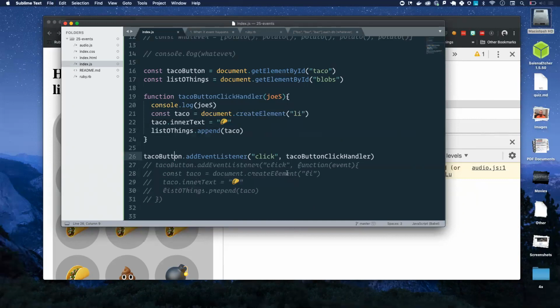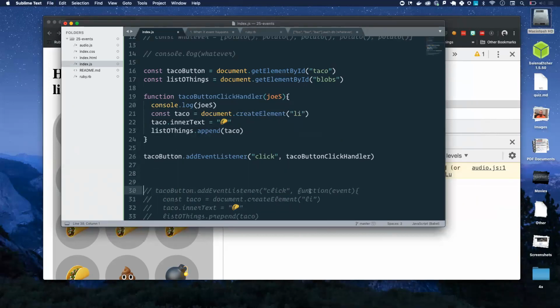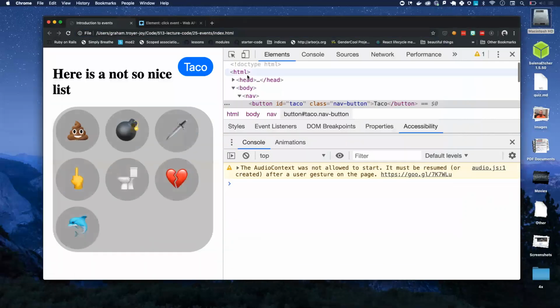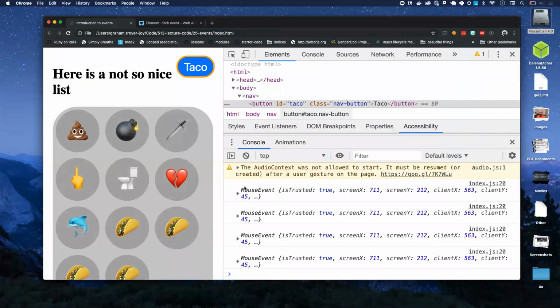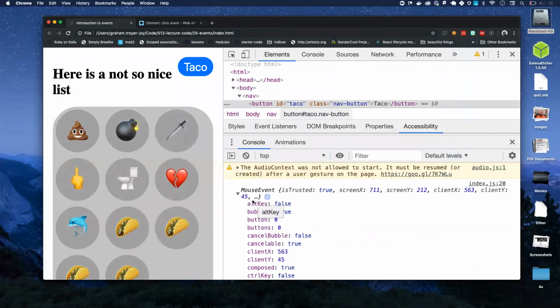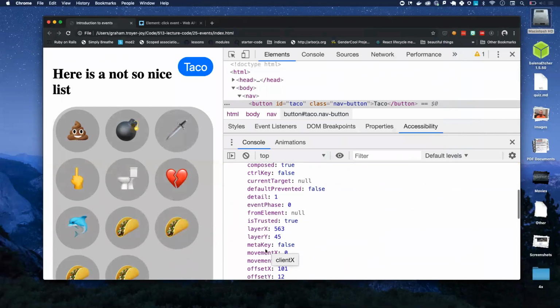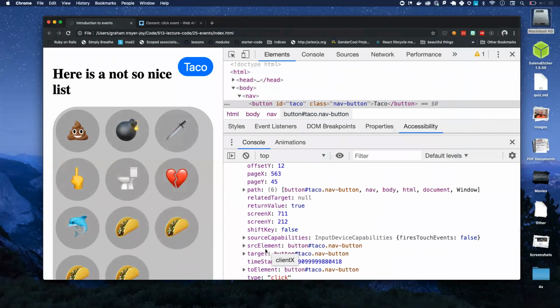Not quite. Okay. Let's go with this example. I'm doing kind of a weird thing where I'm trying to show you this is the anonymous function way. Let's ignore that for now. Joe S, event is our event object. It's going to be an object with a type of mouse event. It's going to have all these properties, all these things that we can read about the event that happened.